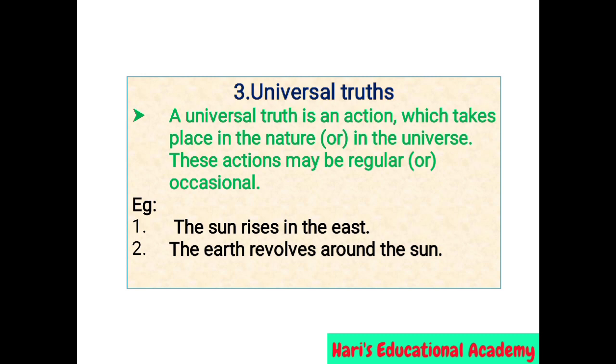Universal truths. A universal truth is an action which takes place in the nature or in the universe. These actions may be regular or occasional. For example, the sun rises in the east. In the second example, the earth revolves around the sun. These two are the universal truths. We have to follow the structure subject plus V1 plus object.